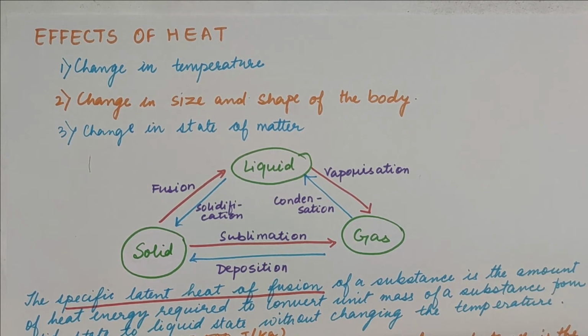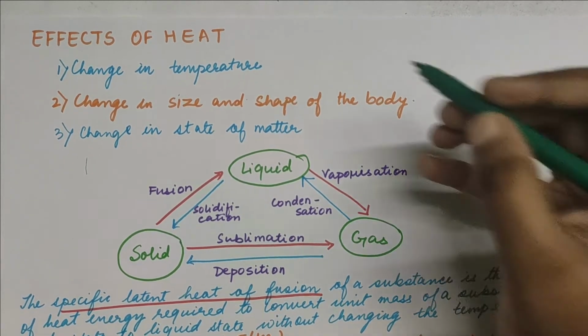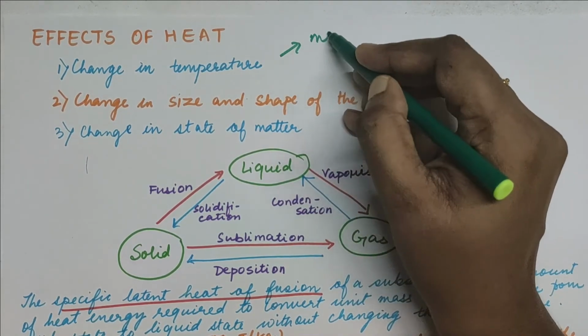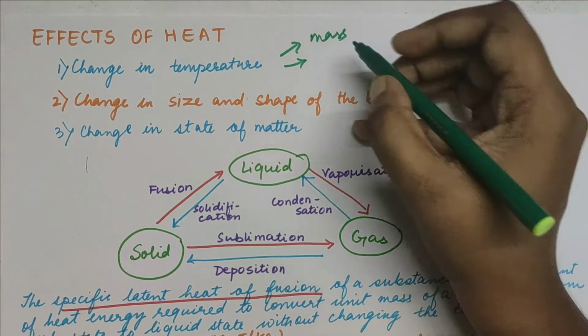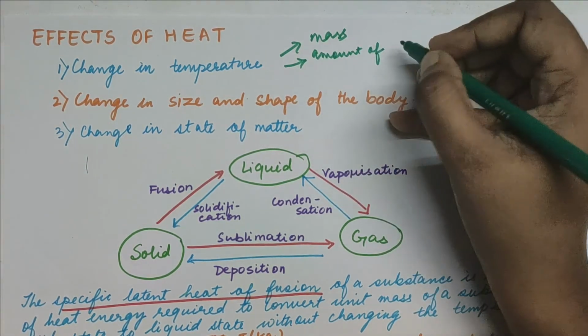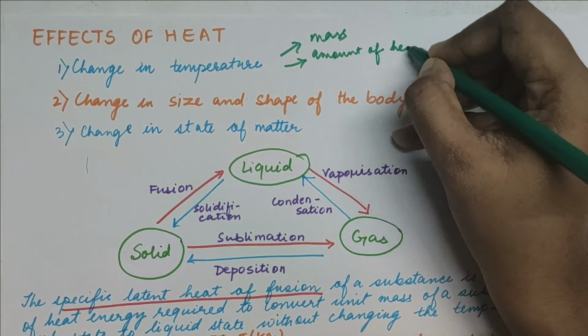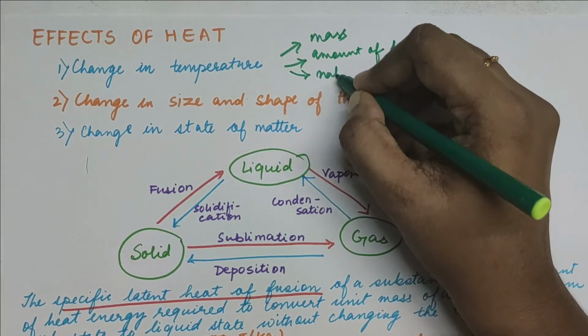And also that rise in temperature will depend upon certain factors, children. What are those factors? Like the mass of the body. It will depend upon the mass of the body. It will depend upon the amount of heat applied. Means more the heat, more the temperature rise, obviously. And also the nature of the material.